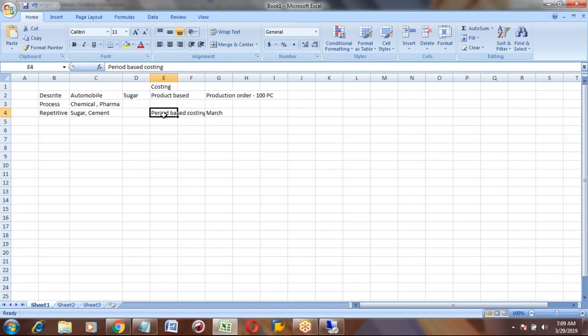So which one an industry takes is based on the costing of a product. In the process, say chemical and pharma, they manufacture one tablet, let's say a million tablets, and the next day they will use repetitive if they make the same tablet. No, they won't change frequently.